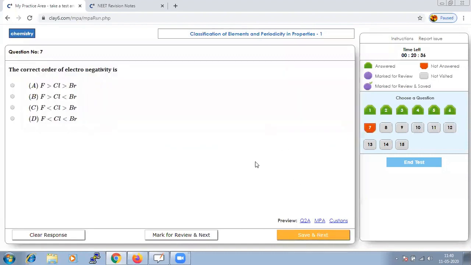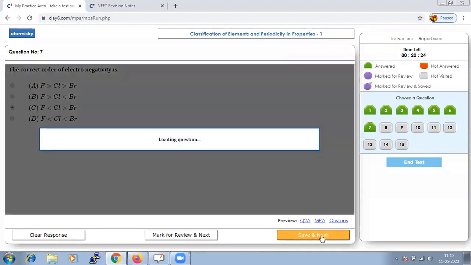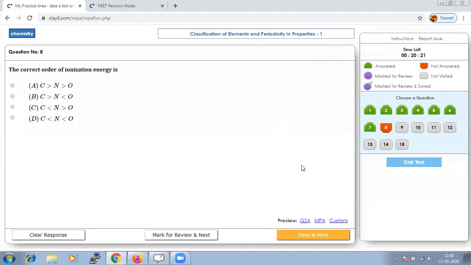I think this is also the same question. Here comes the correct order of ionization energy. Nitrogen will have the maximum ionization energy in this given option.